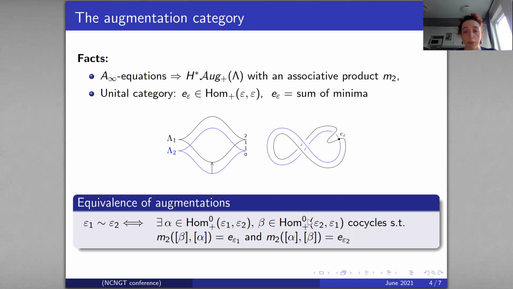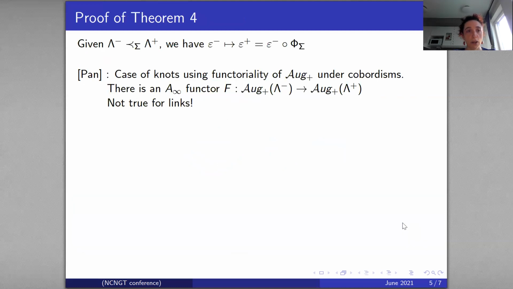They are of degree 0, and they are cocycles such that M2, the product of beta and alpha in homology, gives the unit of epsilon 1, and M2 of alpha and beta gives the unit of epsilon 2. Okay, so this is the definition of equivalence of augmentations.